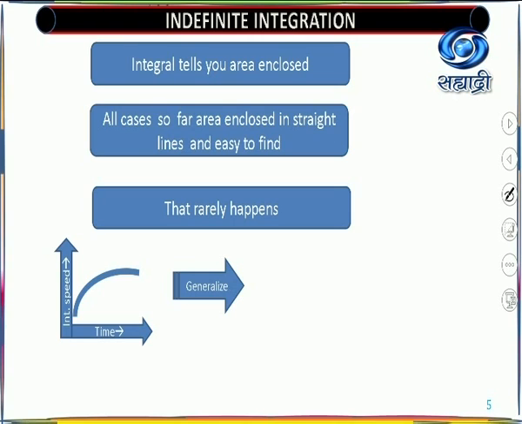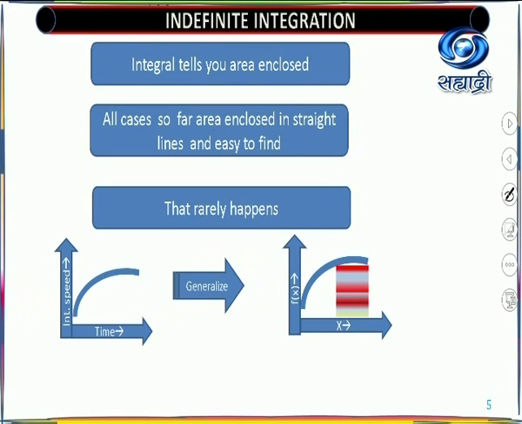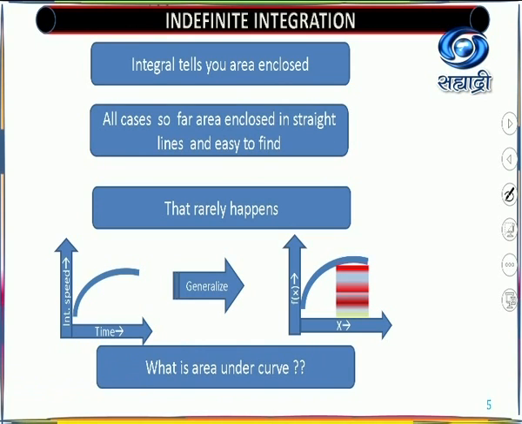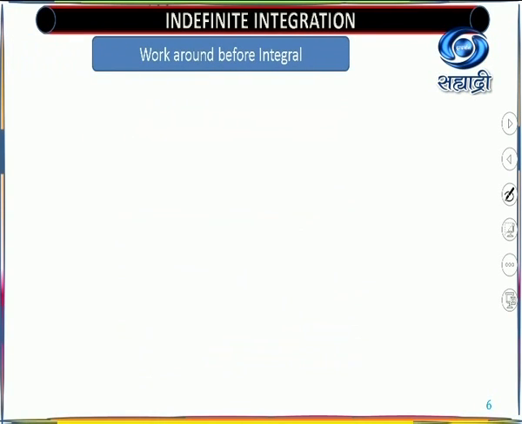And to calculate, now we will generalize. Time becomes x and your speed becomes f(x). In our mathematical language, we will generalize whatever you are having. So here again you have a curve, and you want the area under this curve. That is nothing but accumulated data, that is nothing but your integration. Now if this is integration, how to find the area under the curve? That is integration, but we need to know how to find that integration.